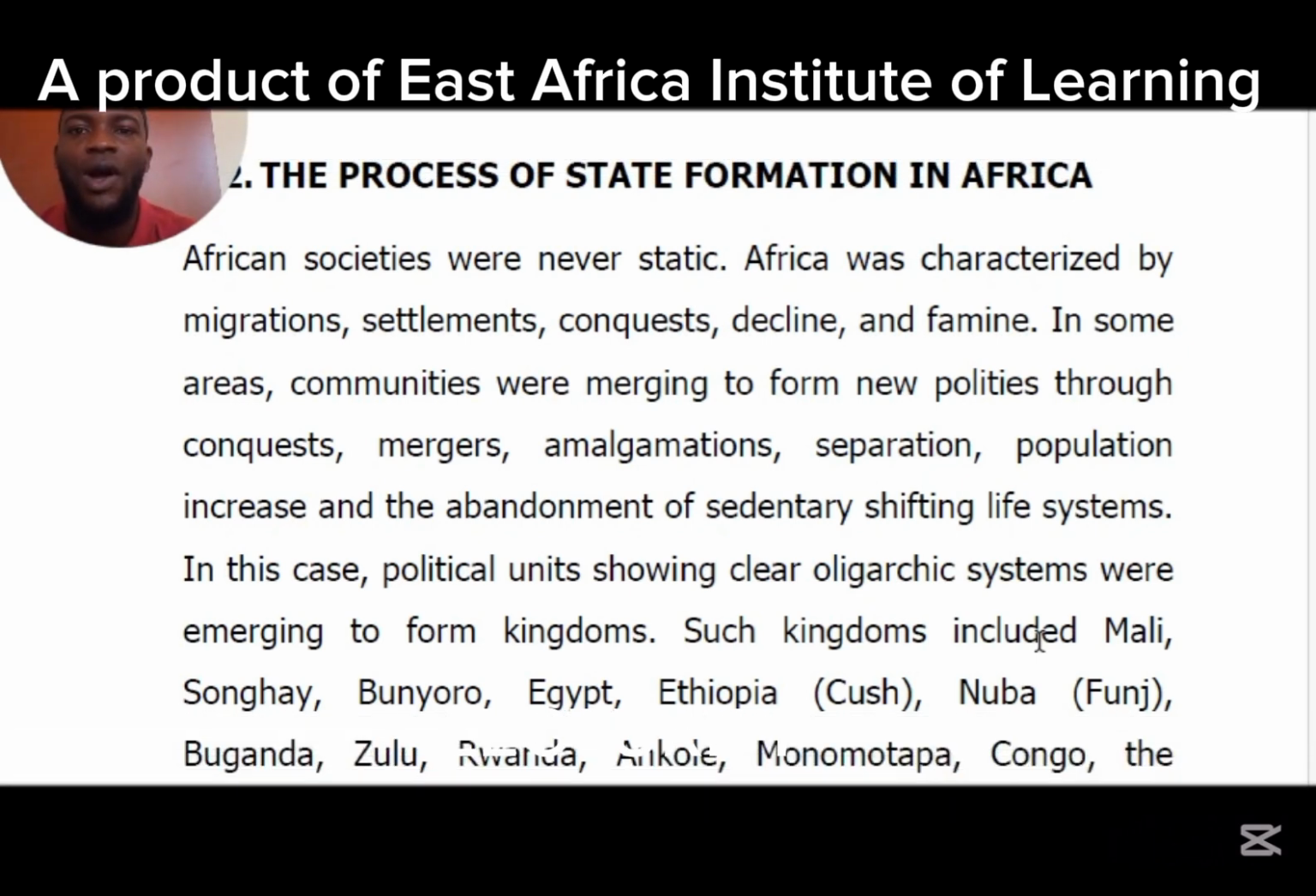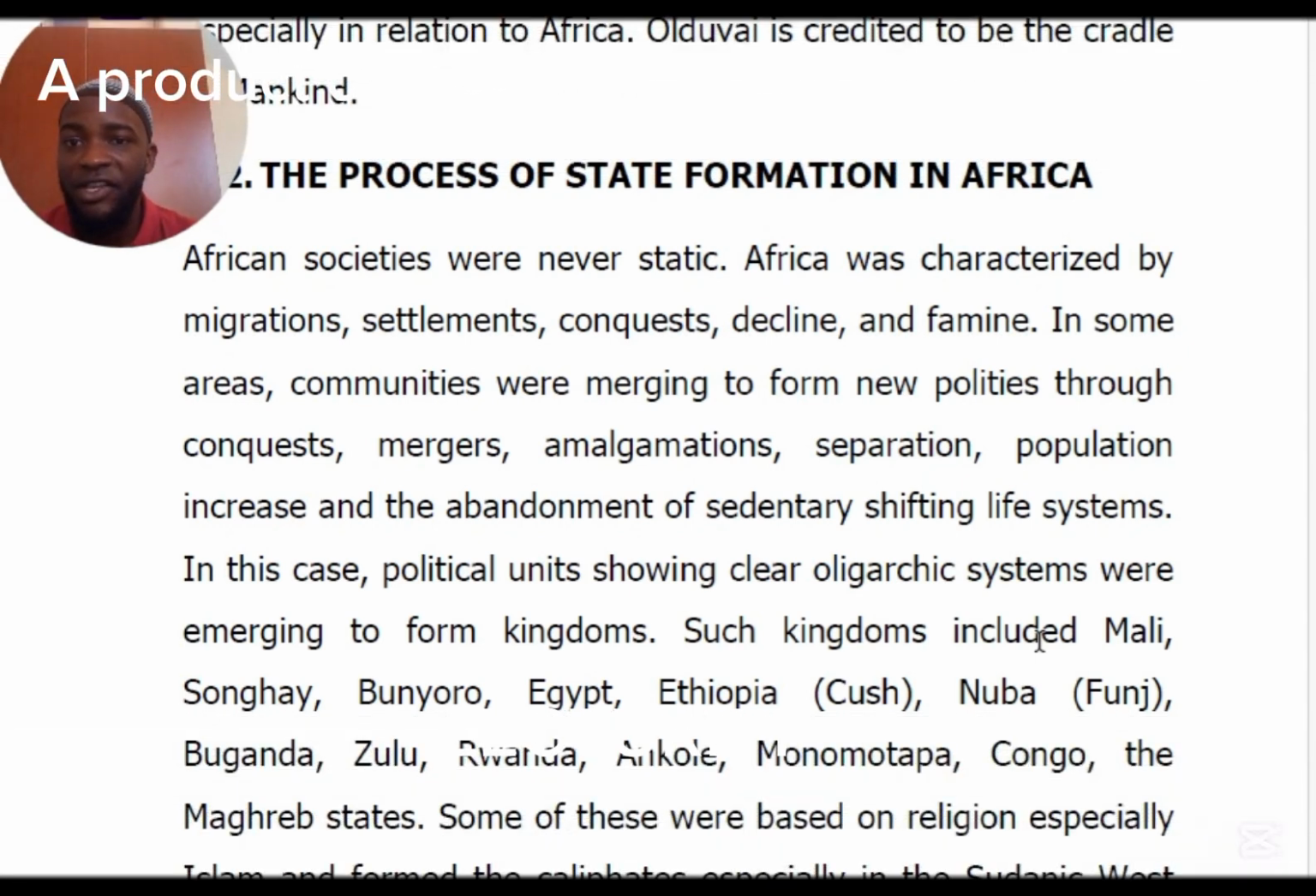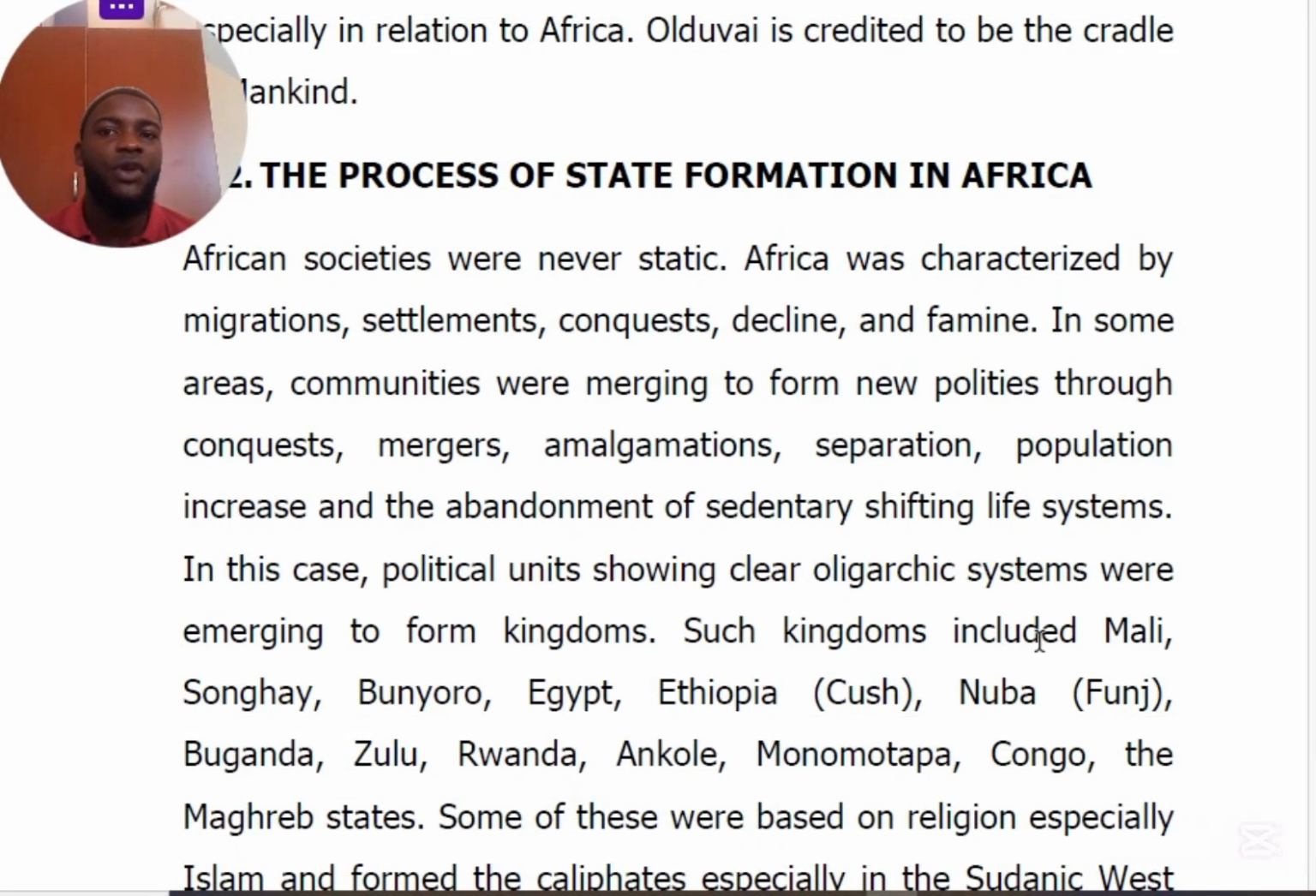So we are going to look at the process of state formation in Africa. When you're looking at what we call state formation, this is the time when Africans started to set themselves into something we can call states, like kingdoms. Societies in Africa were never static. Africa was characterized by migrations, settlements, conquest, decline, and famine.